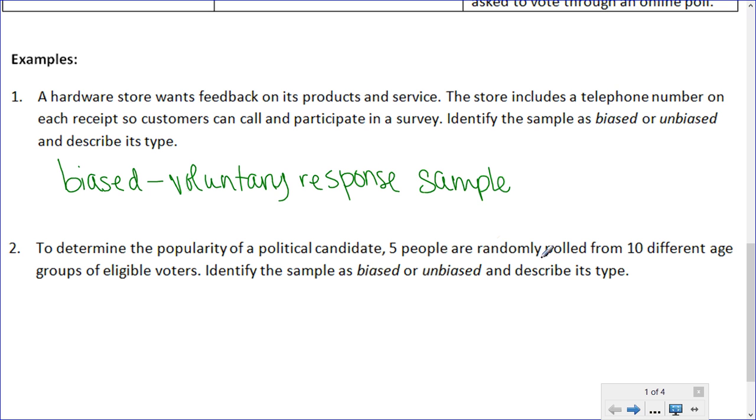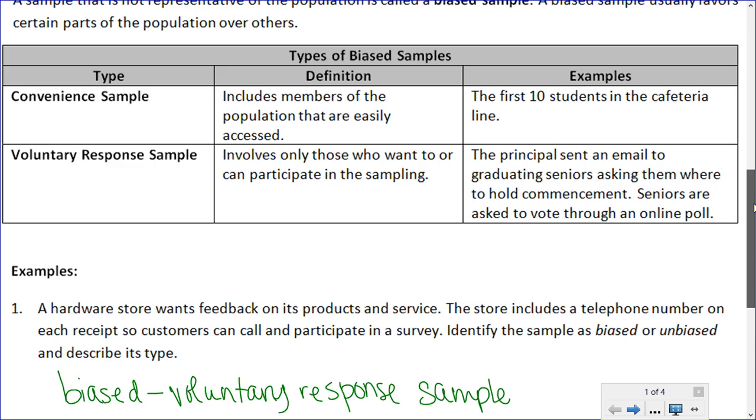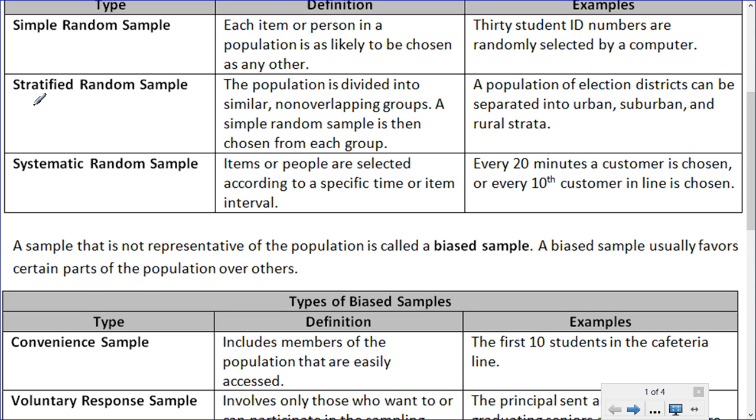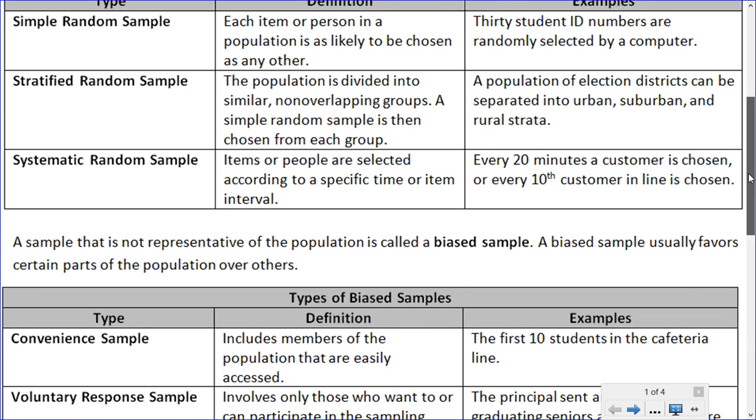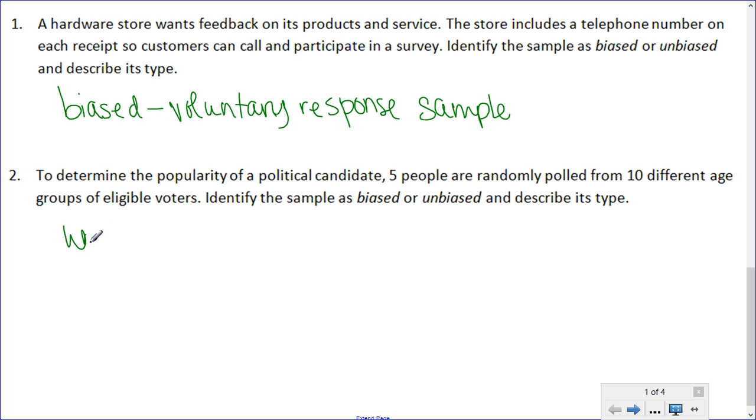Well, we have 5 people randomly polled from 10 different age groups. So we're talking about a population that's already been split into separate groups, 10 different age groups, and then 5 people chosen from each group at random. So that would be an unbiased sample, and it would be an example of a stratified random sample because the population is divided into similar non-overlapping groups. In this case, it's age groups. So we would say that this is unbiased, and the type is a stratified random sample.